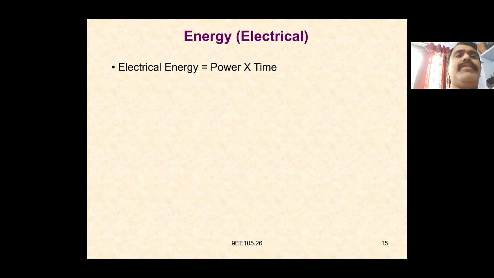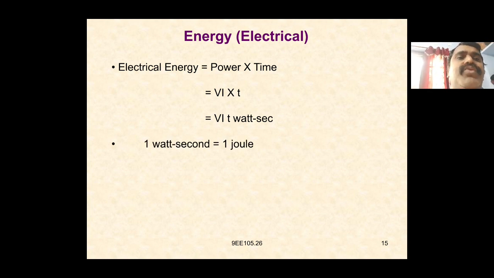One kilowatt is equal to 1000 watts. So electrical energy is equal to power into time, which is V into I into T. One watt second is equal to 1 joule.